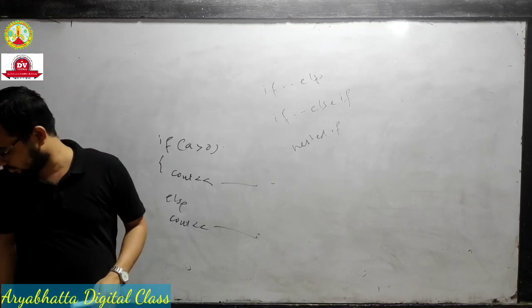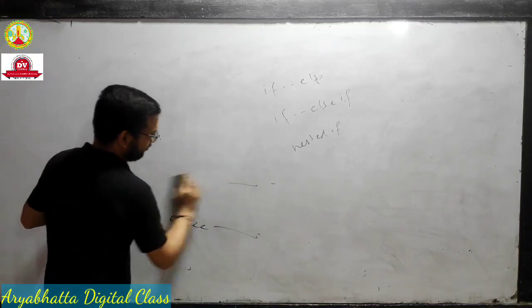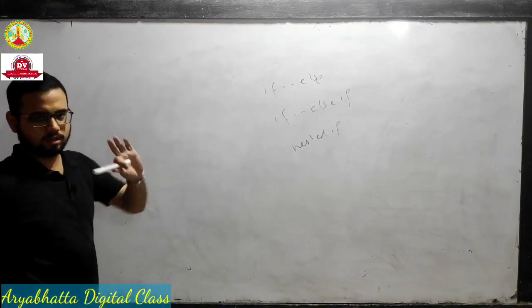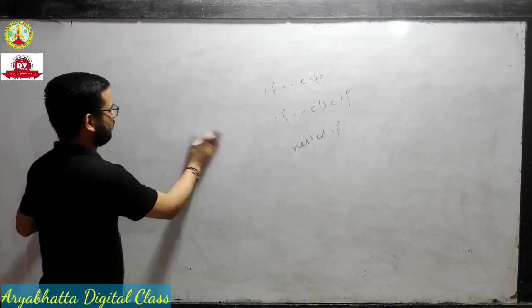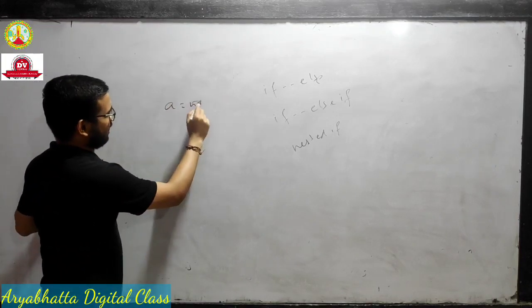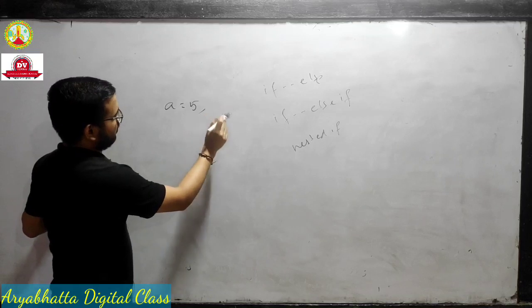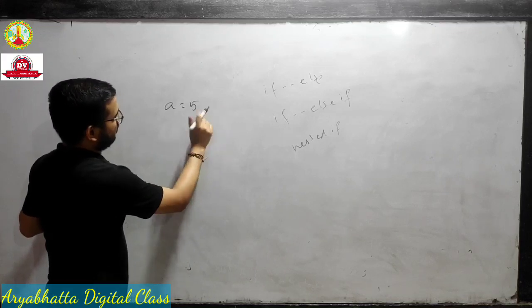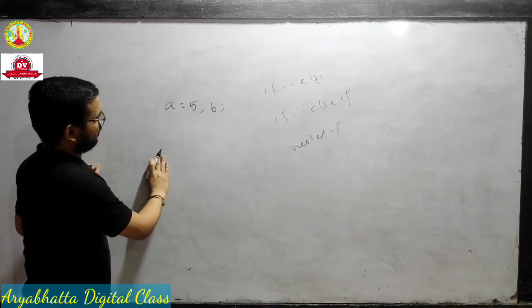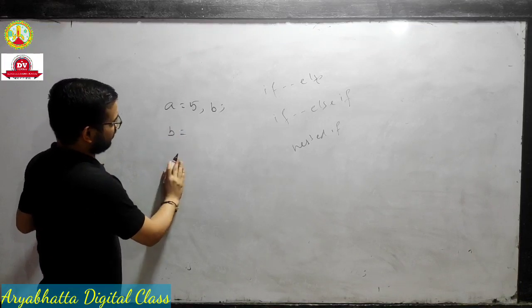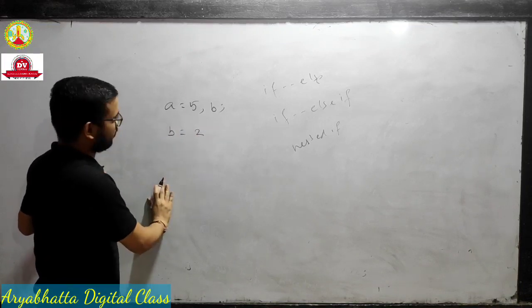Suppose I write a simple example. I just write the main portion. Suppose a is equal to 5 and b is equal to 2.